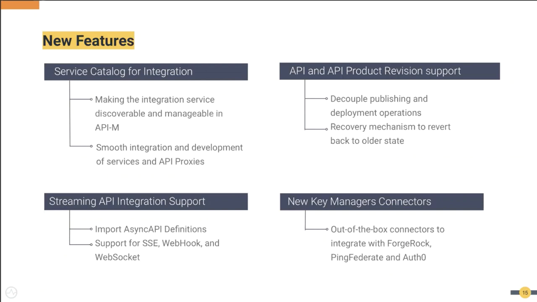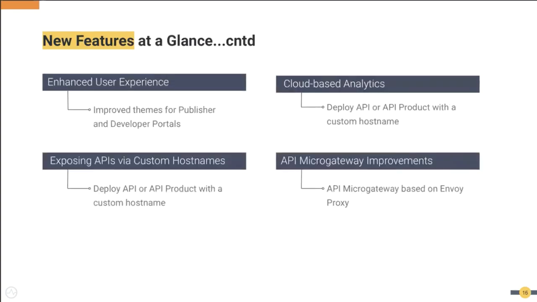We were supporting Keycloak and Okta. In this release, we have expanded that, and we implemented support for another 3 new key manager connectors. Then we have done some improvements related to user experience, basically to improve the experience when users interact with the API publisher and the developer portal.